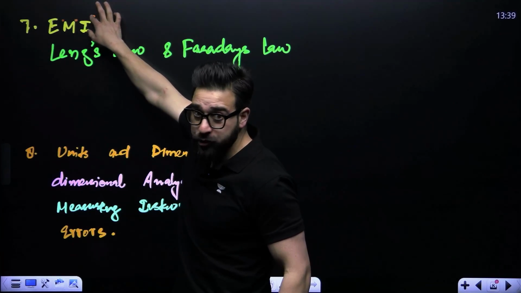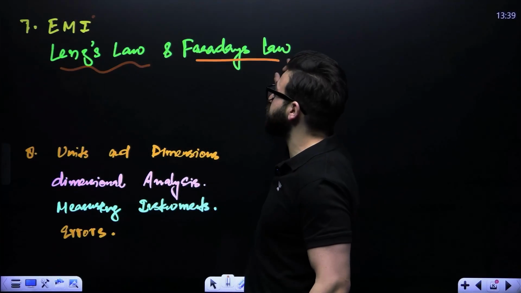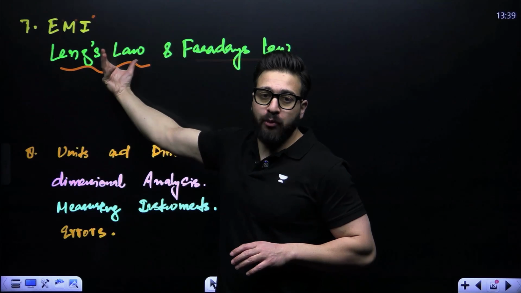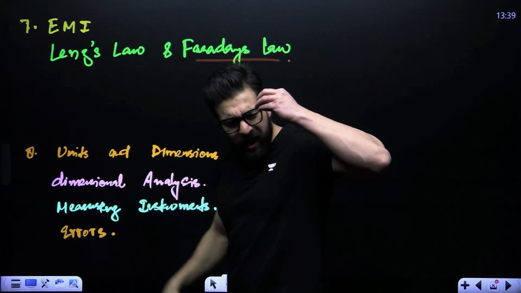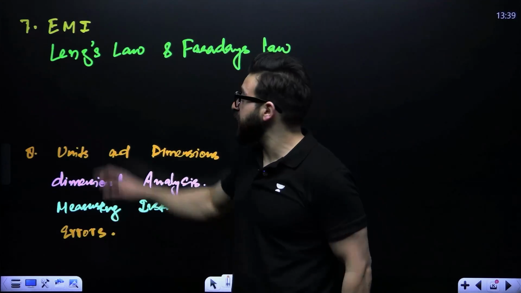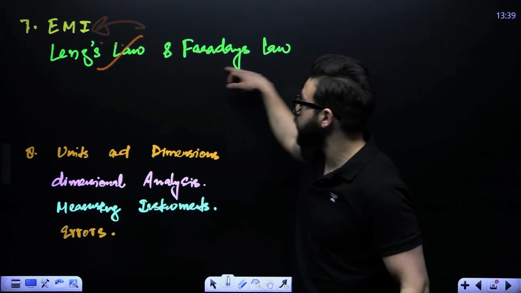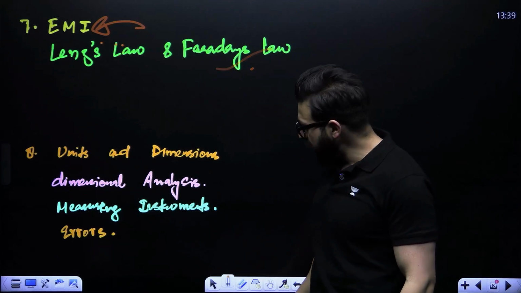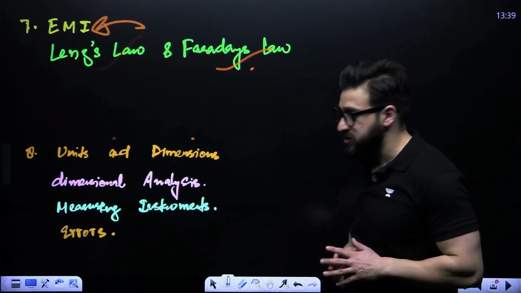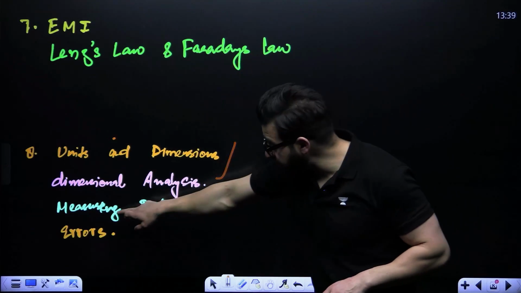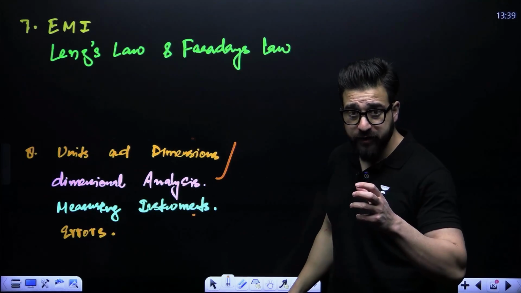Then, my dear friends, you have electromagnetic induction. When it comes to electromagnetic induction, you have Lenz's law and Faraday's law. There are a variety of questions from Lenz's law. I have shown, I would say, 40 to 50 questions in my electromagnetic induction marathon on Lenz's law and Faraday's law. Okay, then we have units and dimensions, dimensional analysis, measuring instruments like you have screw gauge, okay, you have meter scale.